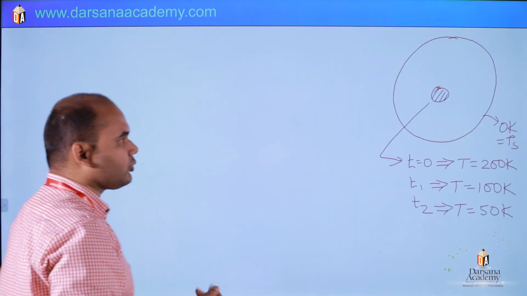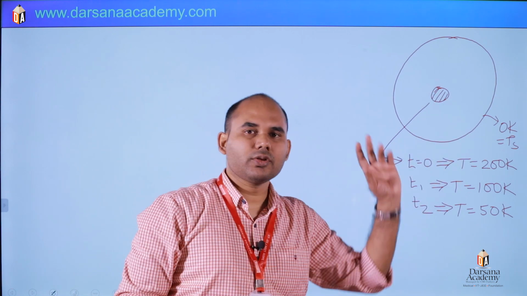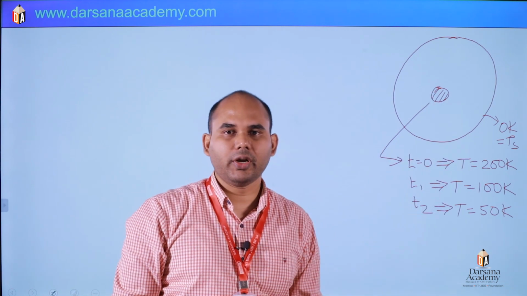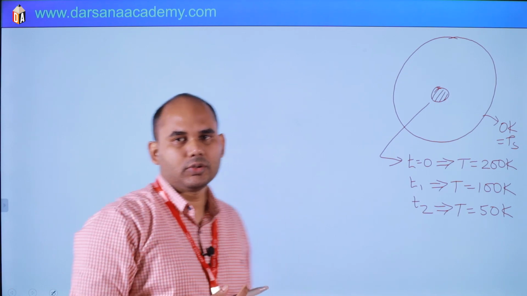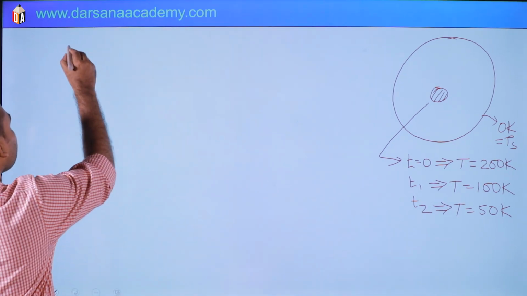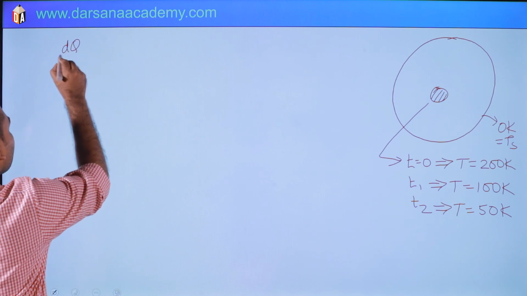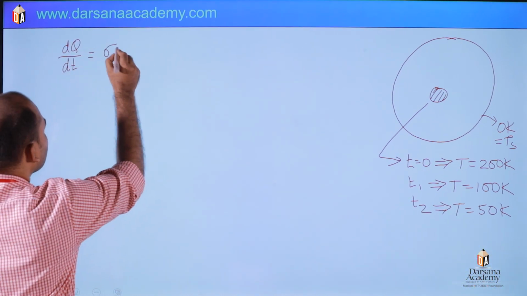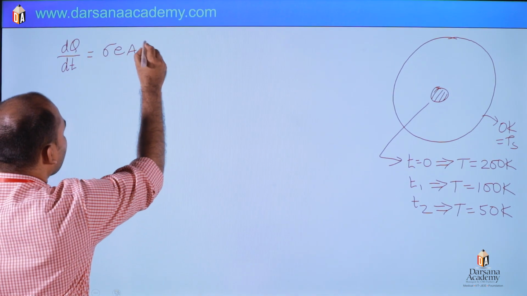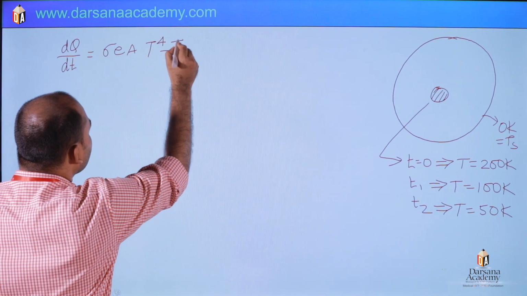So what to do? This object is losing heat. dQ by dt is what? Power is what? Sigma A T power 4. So we can write here the rate of heat loss is sigma e A (T power 4 minus Ts power 4).